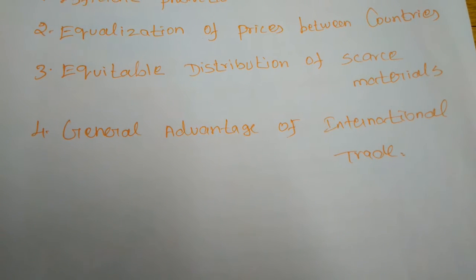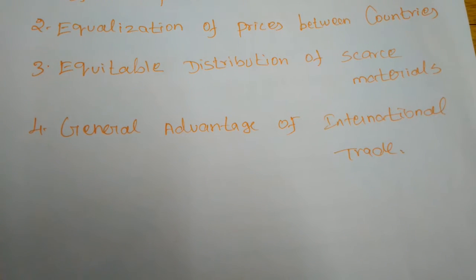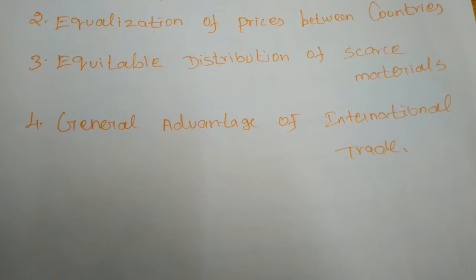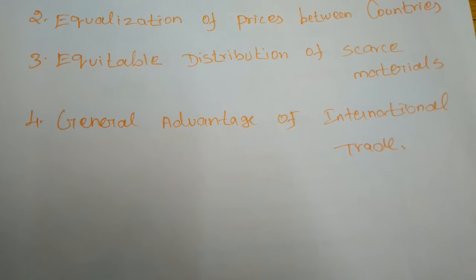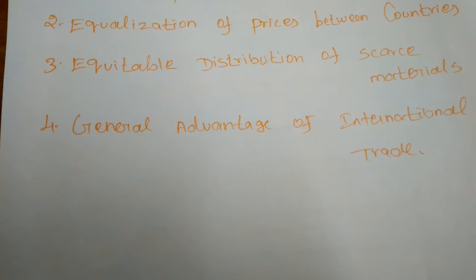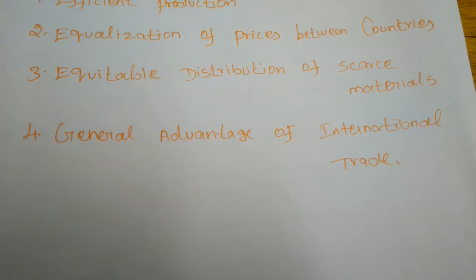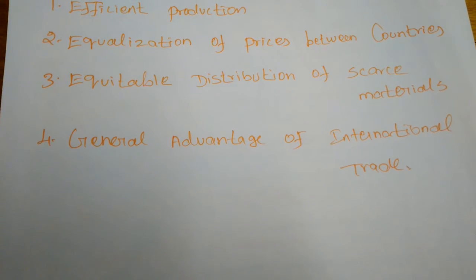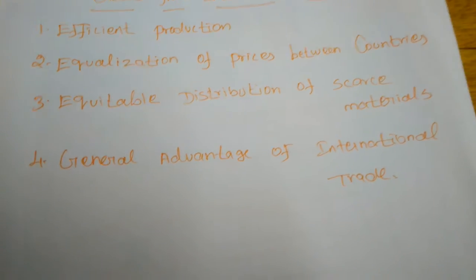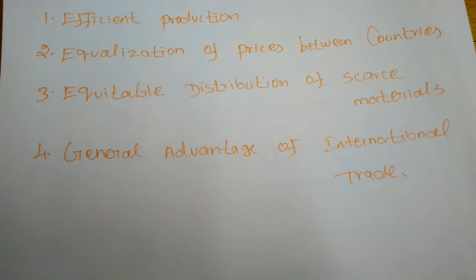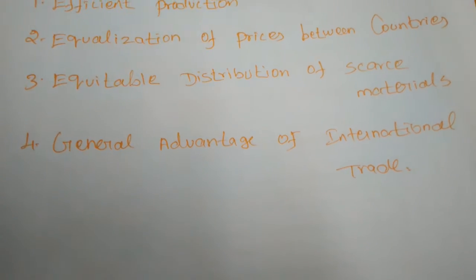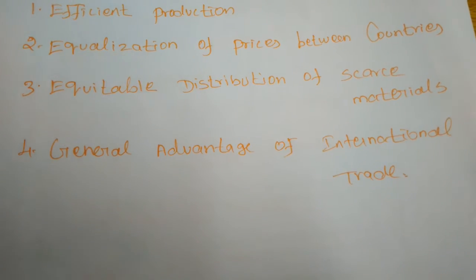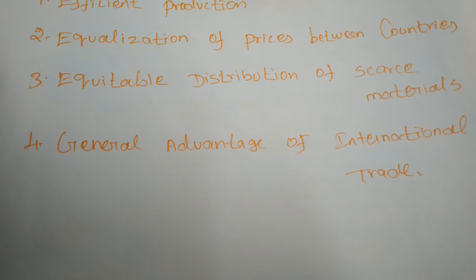Next, prices of factors of production are also equalized, because when we are involved in international trade, all the nations are able to transfer their factors of production from one nation to another, and the prices also will be the same. The prices for the factors of production also will be the same. Next, equitable distribution of scarce materials. International trade may help the trading countries to have equitable distribution of scarce resources. Scarce resource means, suppose any of the raw materials are not available in a country, it can deal with the trading countries. So the scarce materials also will be available throughout the world.